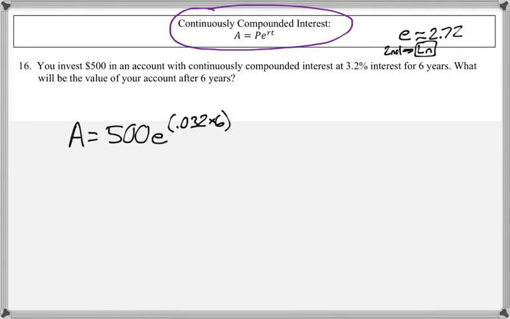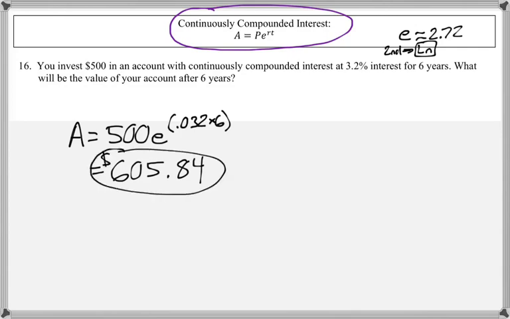So let me type that into my calculator. And we get 605.84. So I'm rounding to the hundredths because we are rounding to the nearest cent.